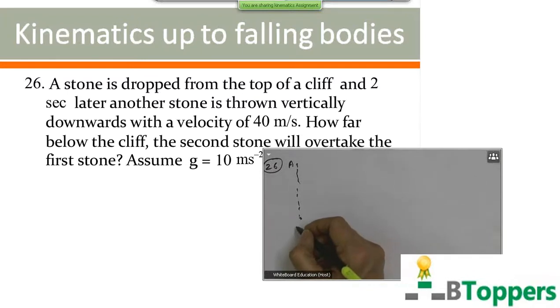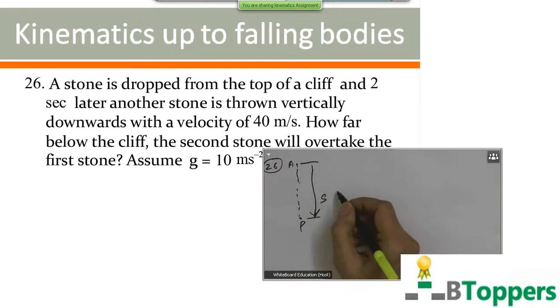Let us suppose the second stone overtakes the first stone at the point P. So each stone travels the same distance, s, up to the instant when the second stone reaches the point P.